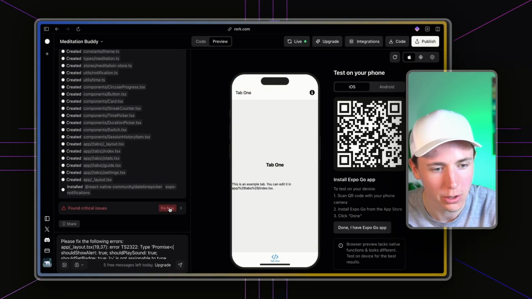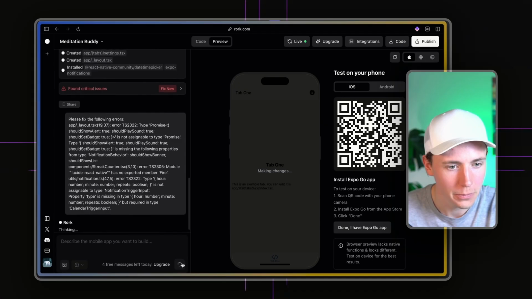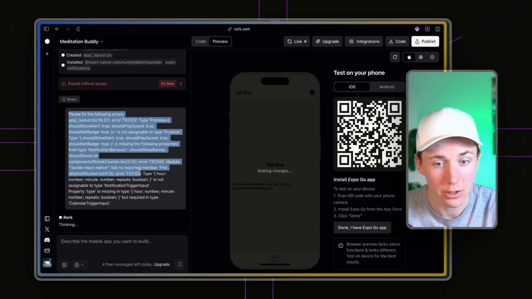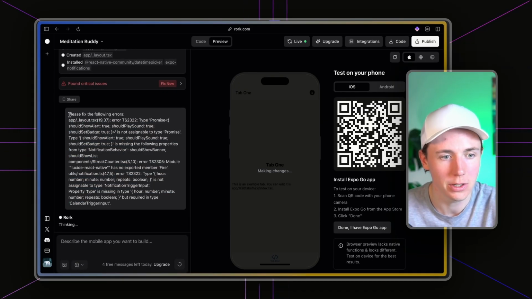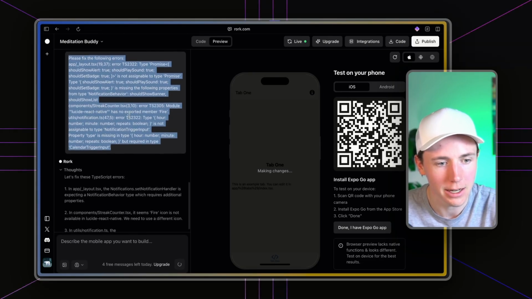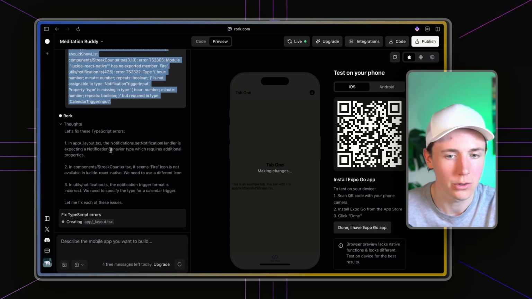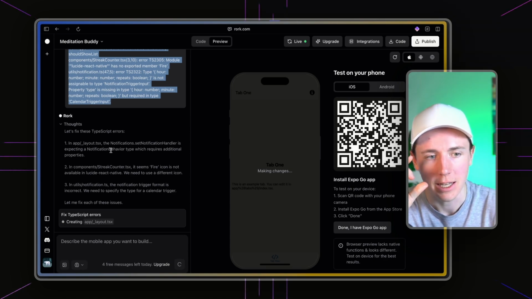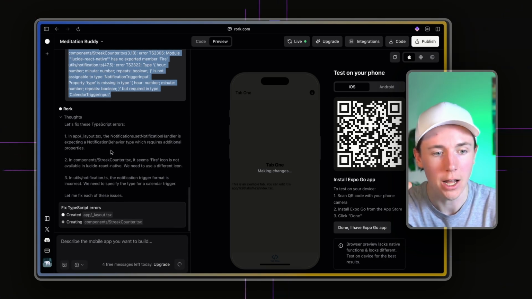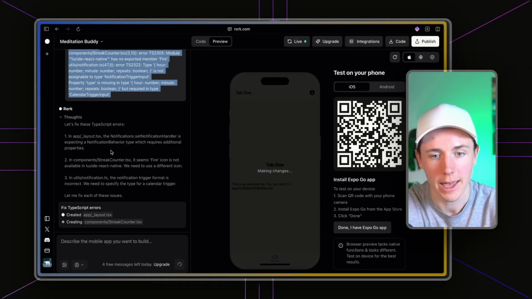I can literally just click fix now and then click enter down here, and it's just surfacing the errors that it found while trying to make it, and then it's letting the AI just go and actually fix the app. Right, so if you're still skeptical, you literally do not need to know how to program. If you understand what all this stuff means, great, you're ahead of the curve.